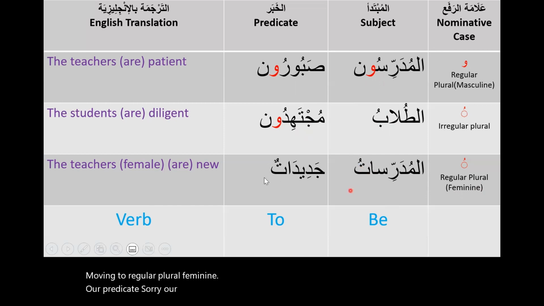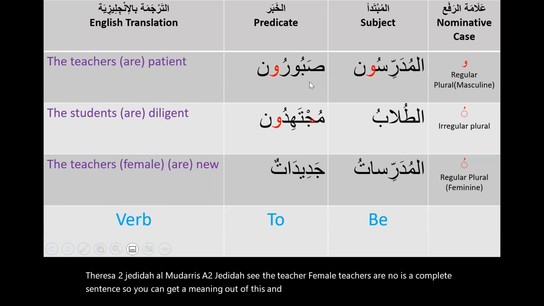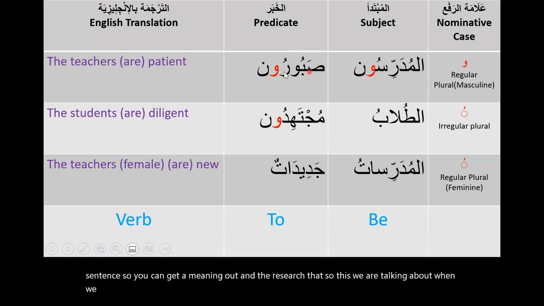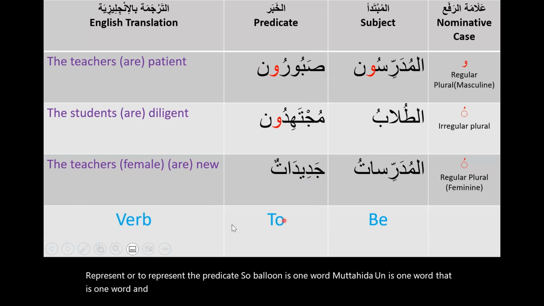Moving to regular plural feminine, our subject takes the dhamma, and then the predicate takes two dhammas. Al-mudarrisatu jadidat. See, the female teachers are new. It's a complete sentence, so you can get a meaning out of this. So we are talking about when we have only one word to represent the predicate. Sabirun is one word, mujtahidun is one word, jadidat is one word. And then here, most of the time, the verb to be is present: is, are.